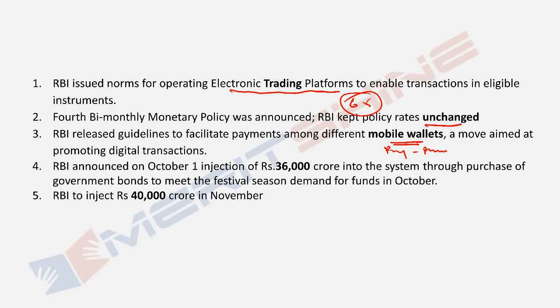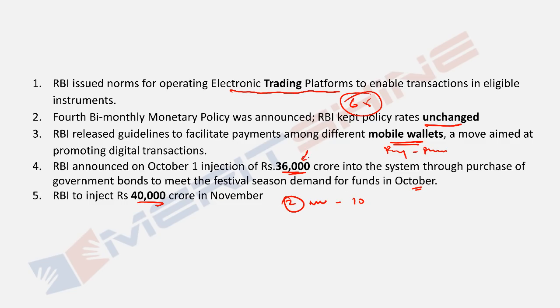Okay, RBI announced on October 1st an injection of 36,000 crore into the system through the purchase of government bonds to meet the festival season demand for funds in the month of October. Please note, generally they announce it just at the end of October what they will do for November, or in the first week of November. Like I think on 28th October they announced they will be putting in some 40,000 crore, and on 2nd of November I think they have already done that 10,000 crore.